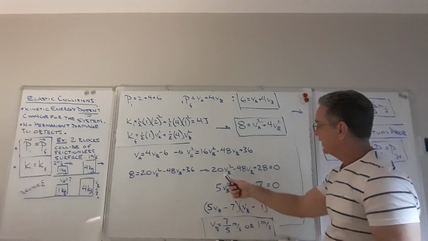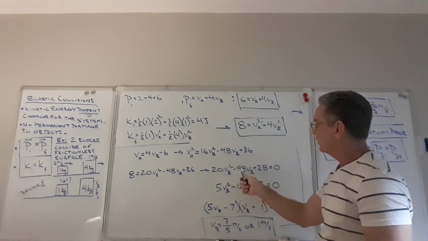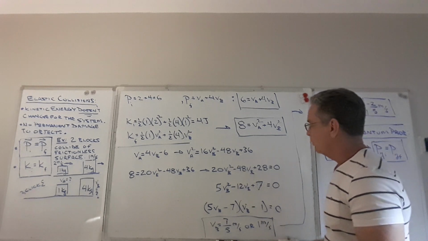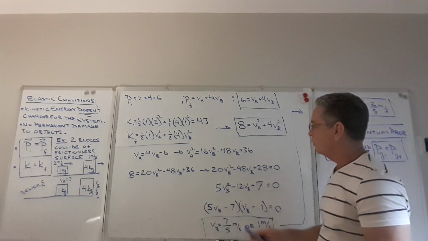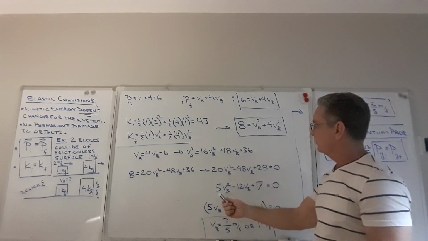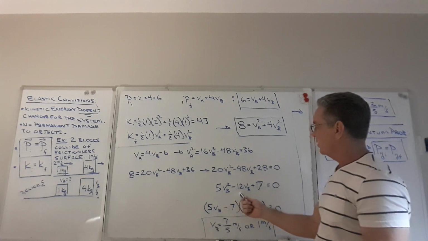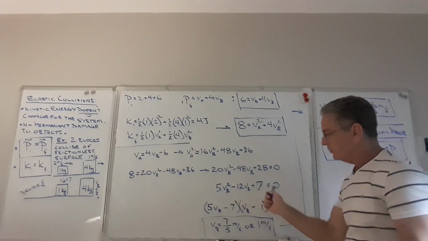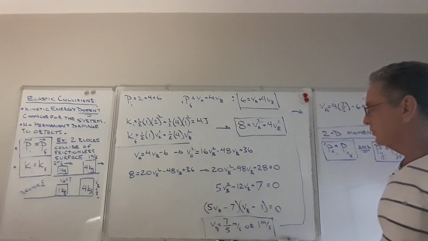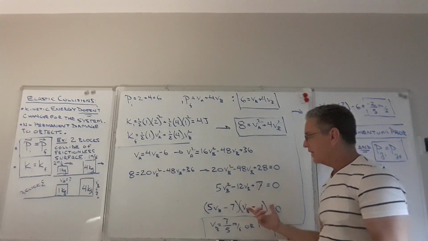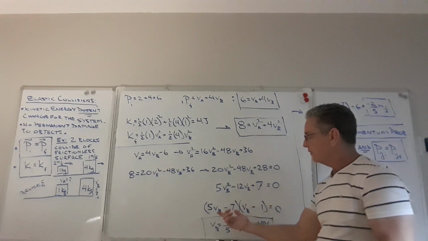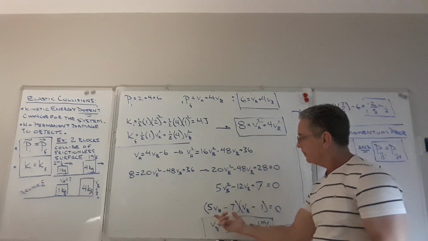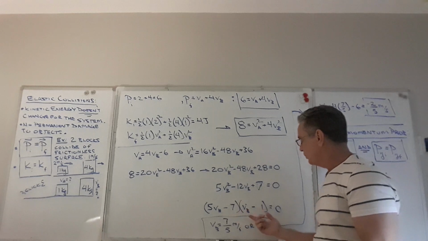So I can simplify that because every one of these coefficients is divisible by 4, so I divide both sides of the equation by 4, and I've simplified it down to 4VB squared minus 12VB plus 7 is equal to 0. This one was easy enough with the coefficients that I could solve it by inspection, and I ended up with these two binomials multiplied together.